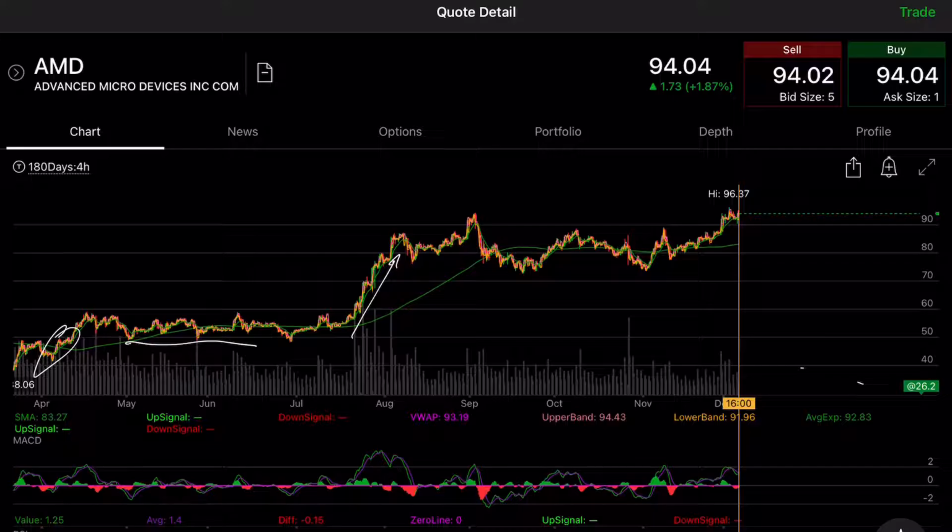We've seen that this is a big uptrend. We've seen tons of news come out on them being able to put out new GPUs, new CPUs, and creating some of the fastest systems for scientific research. All that news that has been compiled has helped this grow again right up here.